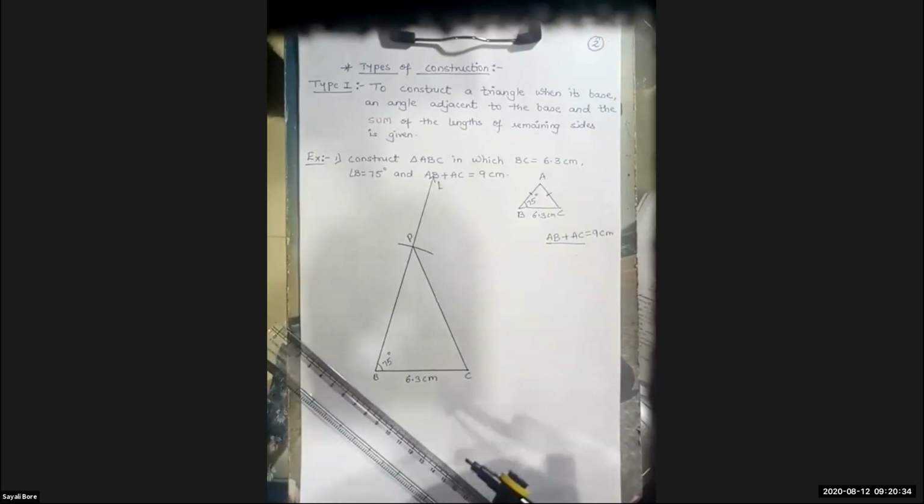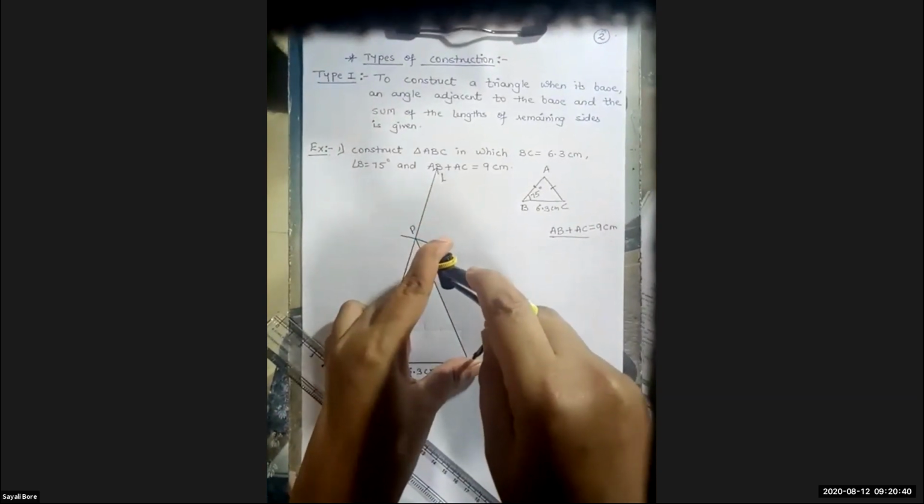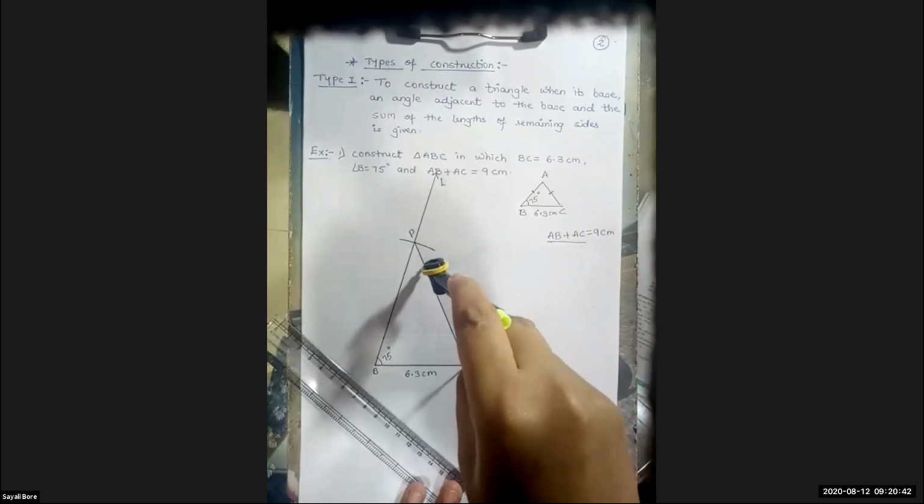Let us start. Approximate. I told you that you have to take more than half. Now for you to easy understand, I will just rotate my writing pad.